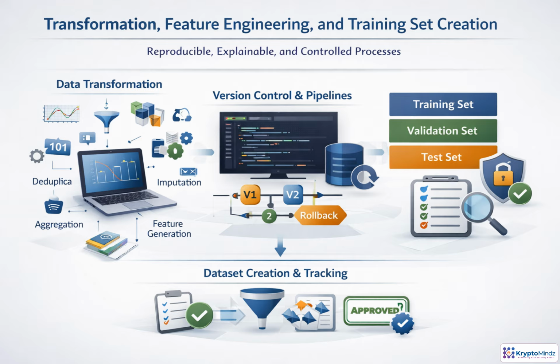Just as important, training, validation, and test sets must remain separated to prevent leakage and inflated performance. Sampling rules, exclusions, run IDs, feature versions, hashes, and approvals provide evidence that the dataset was created deliberately.